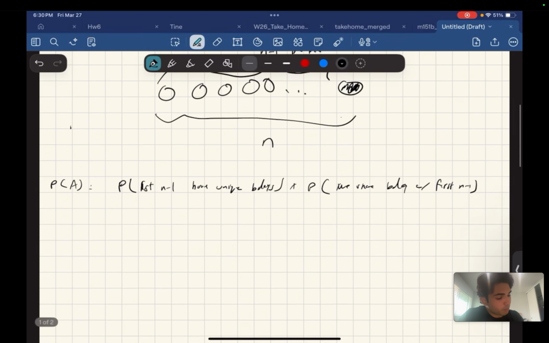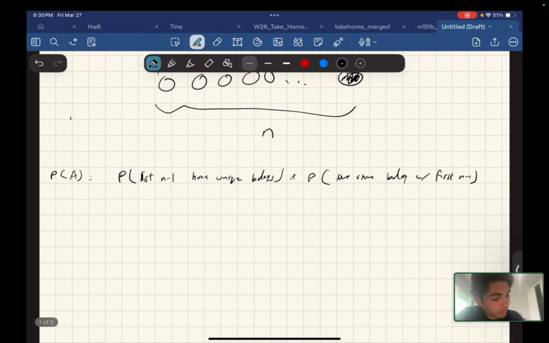Now, if we continue here, we can first tackle this portion: the chance that the first n minus 1 people have unique birthdays. Well, the first person can have any birthday. There's no birthday being blocked, right? So they can have any birthday. So 365 over 365. This is person 1, who has 0 blockers.